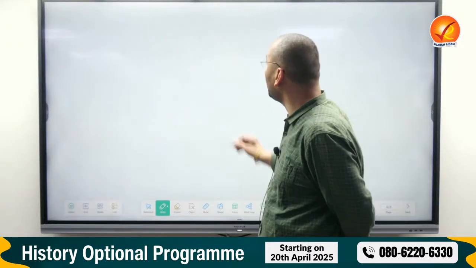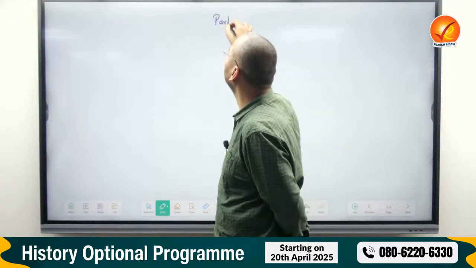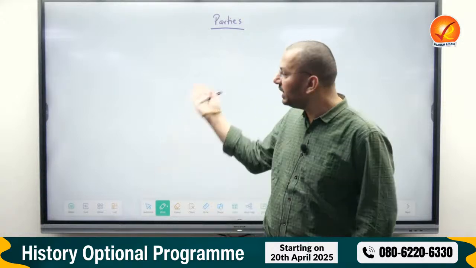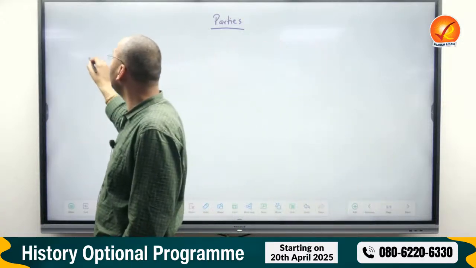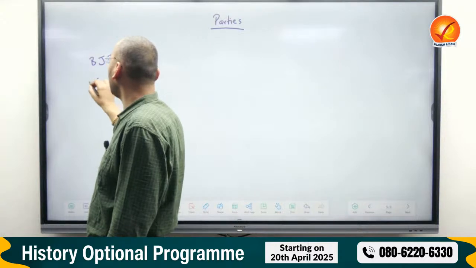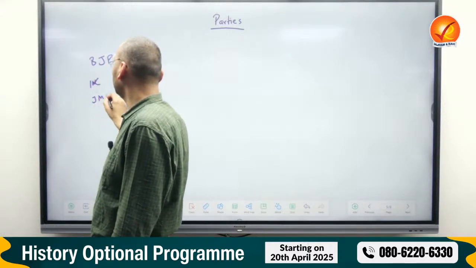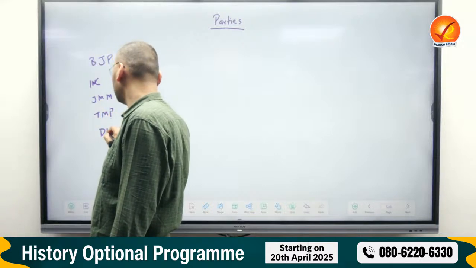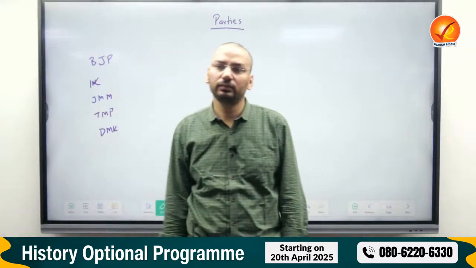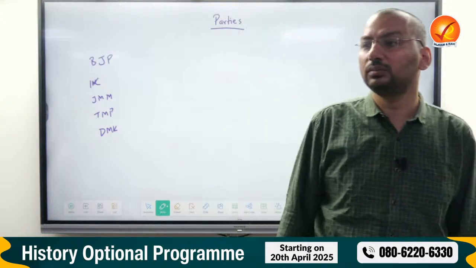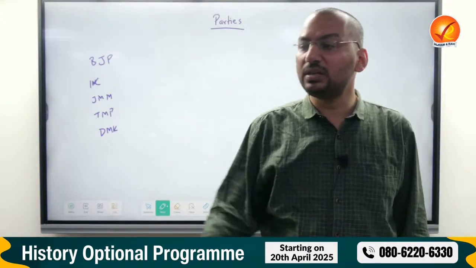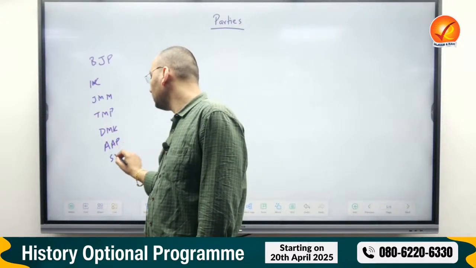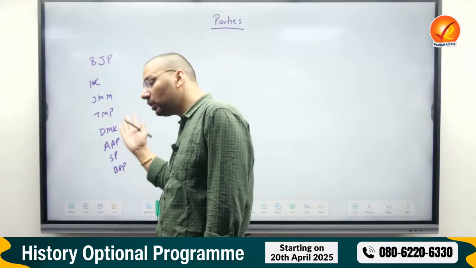Just one example. You have to teach someone about the political parties of India. One way of teaching is I bring a slide that says BJP, Congress, INC, JMM, TMC, DMK. Imagine how oppressive it is. Imagine what will happen to the student. I bring a long slide with state-wise 10 parties. There are still more left, SP, BSP, I write 50 parties.